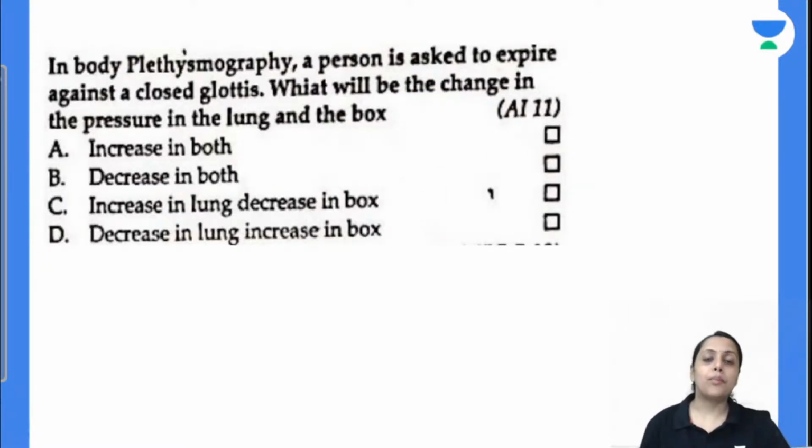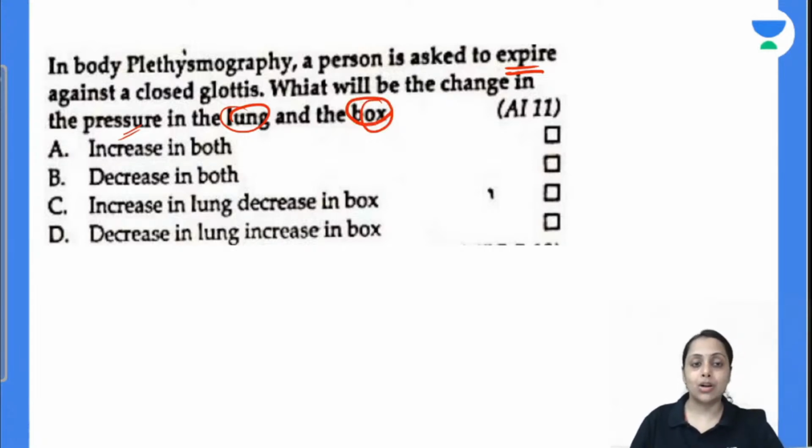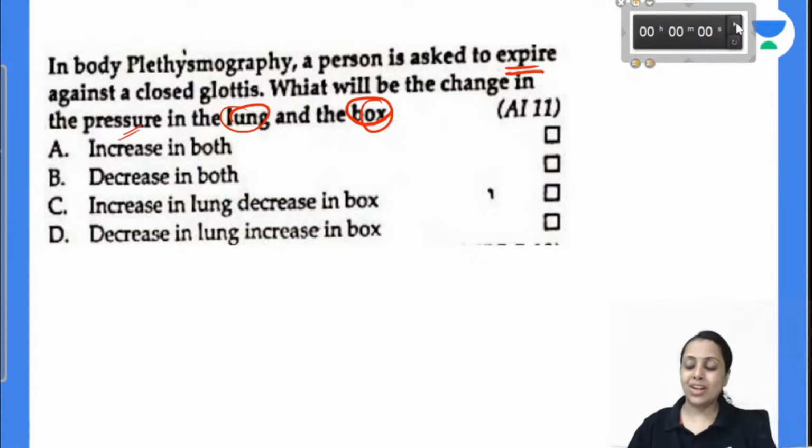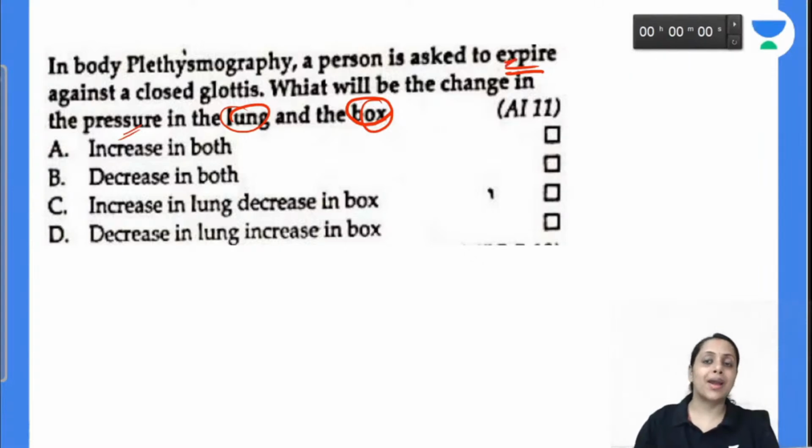Coming to the next one. In body plethysmography, a person is asked to expire against a closed glottis. What will be the changes in the pressure at the level of the lung and the box? Increases in both, decreases in both, increases in lung and decreases in box, or decreases in lung and increases in box. When the person is asked to expire, the volume in the lung is going to decrease, so the pressure at the level of the lung is going to increase. In the box, the volume is going to increase, so the pressure in the box is going to decrease. So the answer is C. Is this clear?